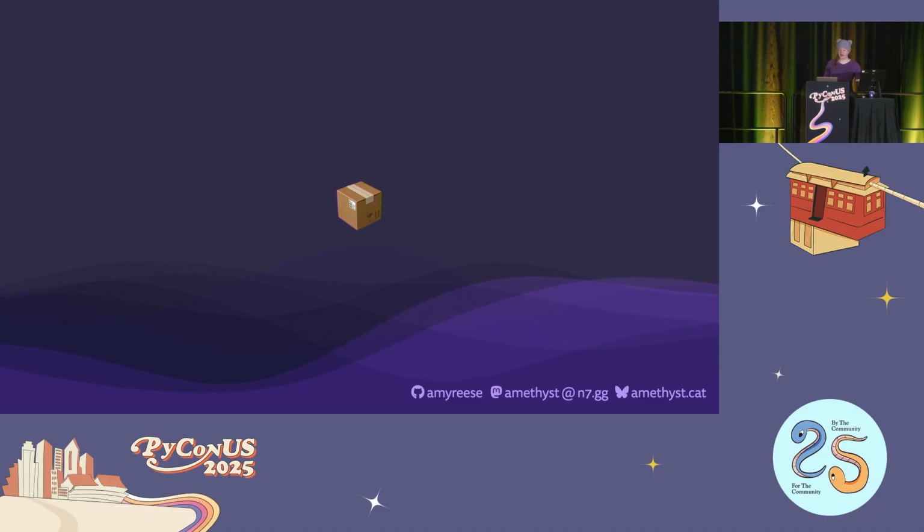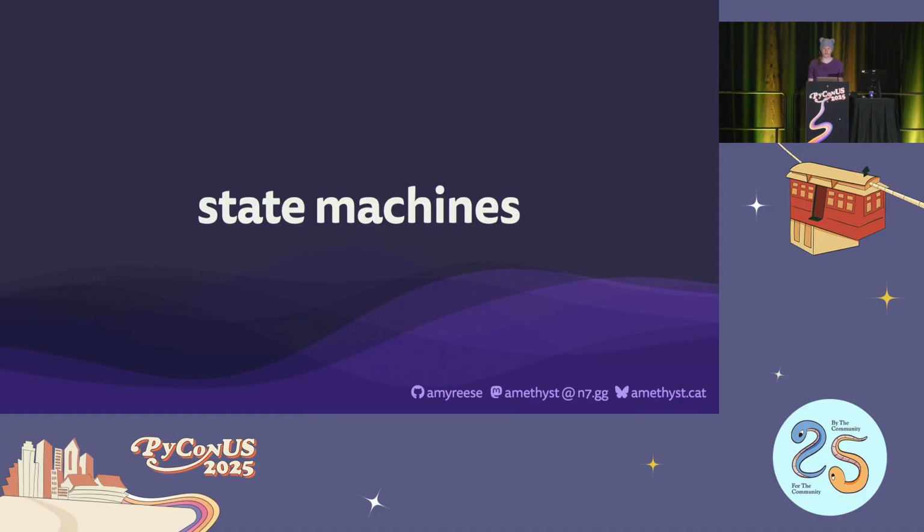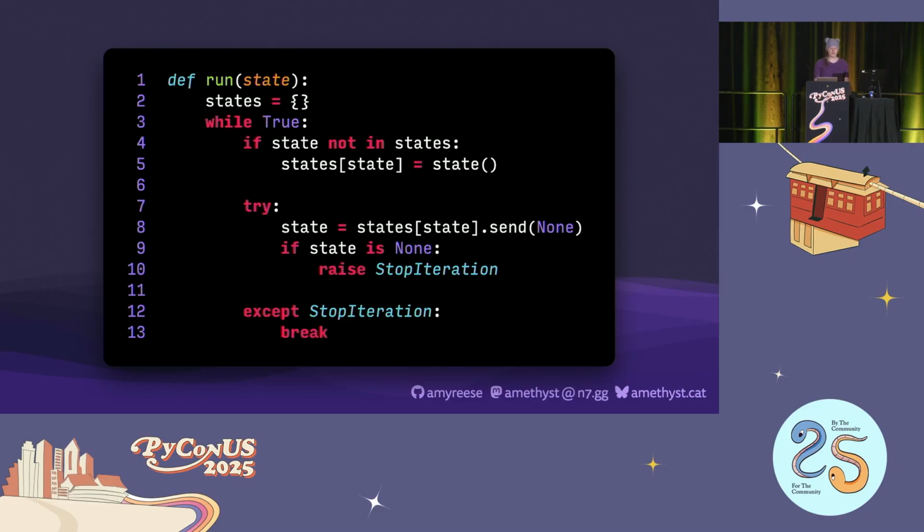We know how to start generators. We can switch execution between multiple generators at the same time. So what about a state machine? We could have each state be a separate generator function and use the yield statement to transition from one state to another. We can even build a bare-bones state machine in a single function.